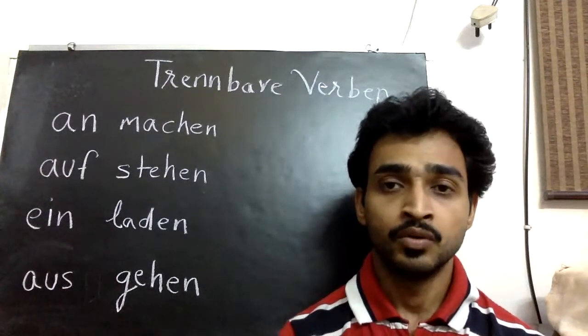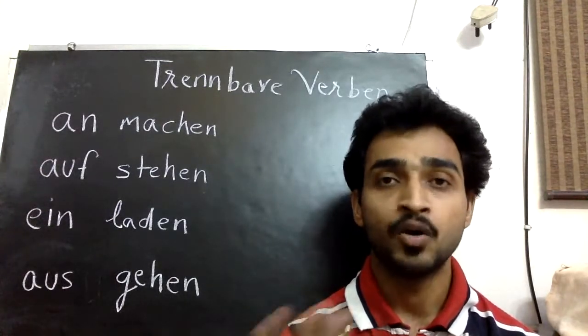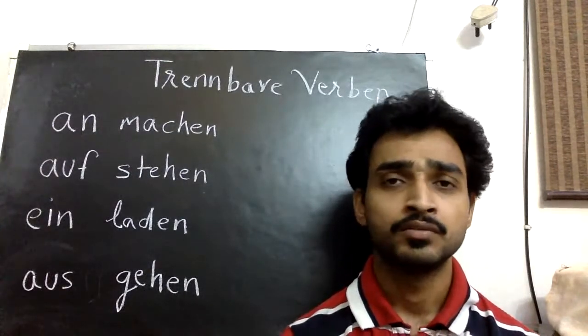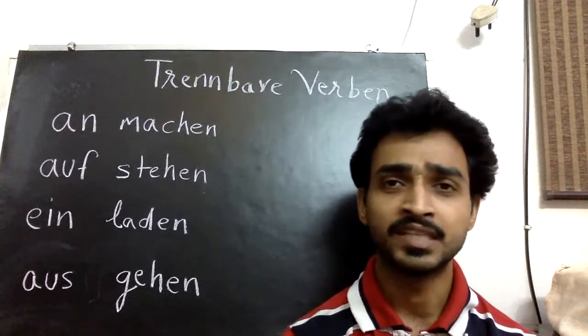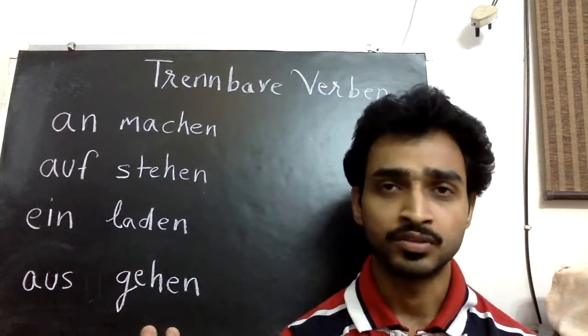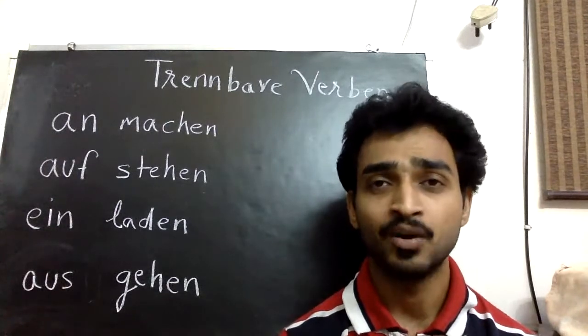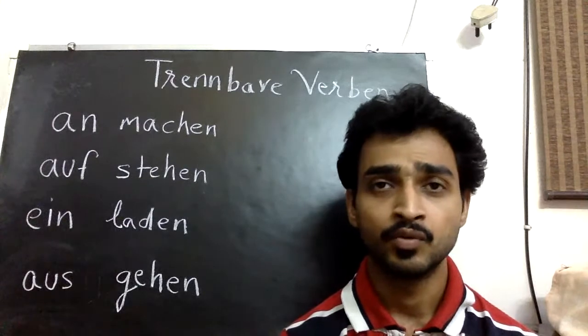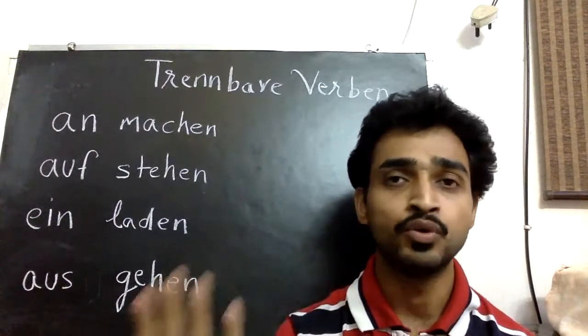Or wann gehen Sie aus? Ausgehen means to go out. We go for outing, for watching movies, for eating in a restaurant, or just for wandering. So ausgehen means to go out, outing. Wann gehen Sie aus? Again, it's a question by using the separable verb. When do you go out?